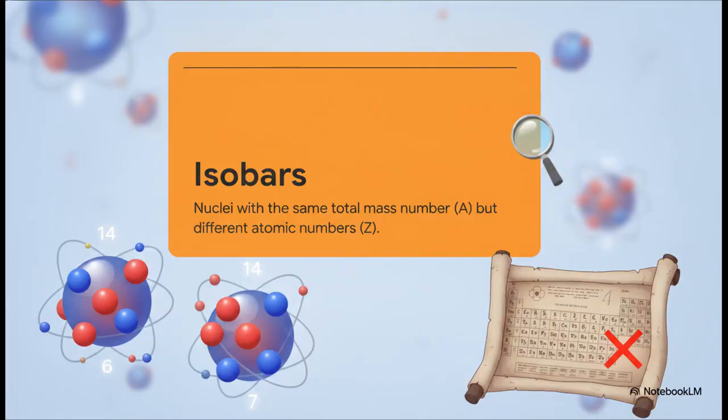And this dynamic builds right into our next concept. What if two entirely different elements, meaning they have different numbers of protons, happen to weigh the exact same amount because of varying neutron counts? Well, we call those isobars. This perfectly highlights why arranging the periodic table by weight was a bad idea in the first place. Two completely different chemical elements can share the exact same mass.